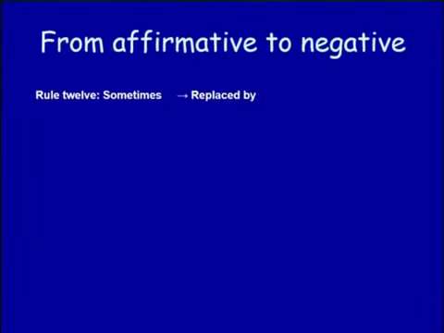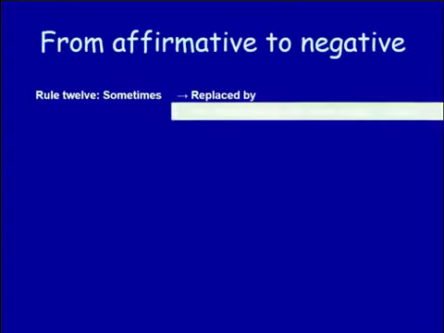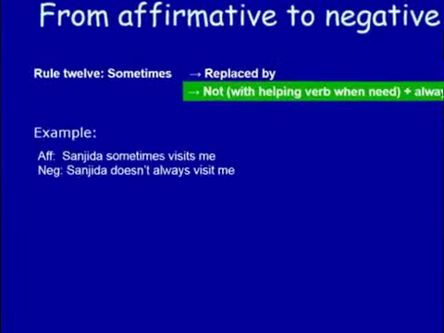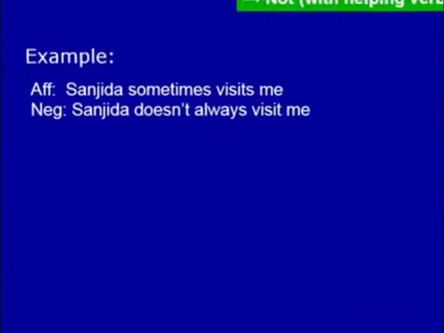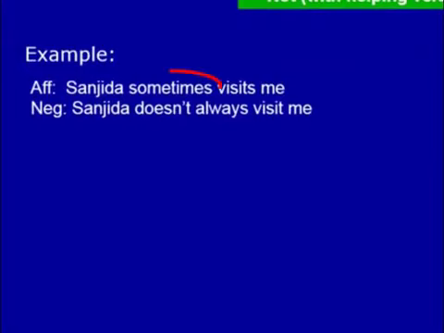Rule number 12. Sometimes is replaced by always and make the verb negative using a not. But where there is no auxiliary, make the verb negative by taking the help of a helping verb. Look at the example. Sanjida sometimes visits me. Sanjida does not always visit me. Instead of sometimes, we'll have to use always but make the verb negative. Then there is no auxiliary verb. The verb is in the present simple tense. We'll have to take the help of the helping verb does. So Sanjida does not always visit me.